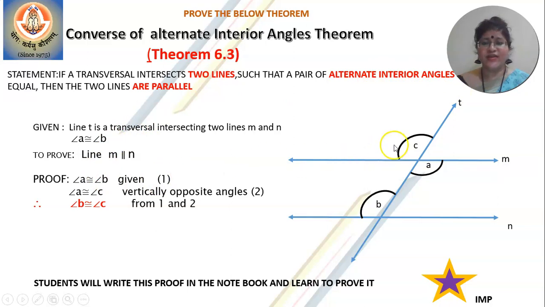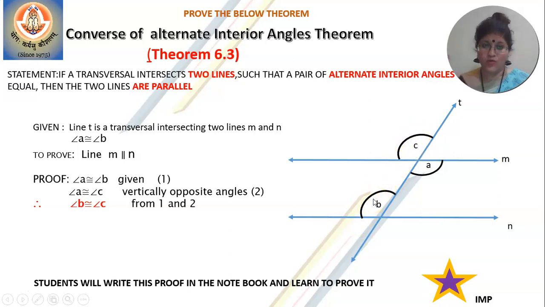Okay. Then your next sentence will be: A and C both are also equal because they are vertically opposite angles. Now compare statement 1 and 2. A equal to B and A equal to C. So what about B and C? They will be congruent from 1 and 2. So now look at B and C. Are they not congruent? Yes.